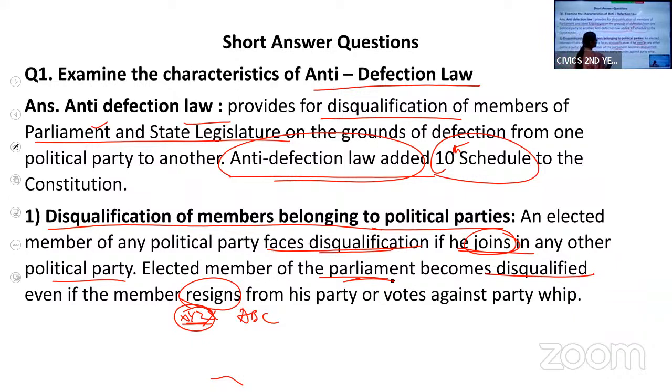Then, if I am voting against the whip. The whip is the in-charge of a particular political party in the parliament.